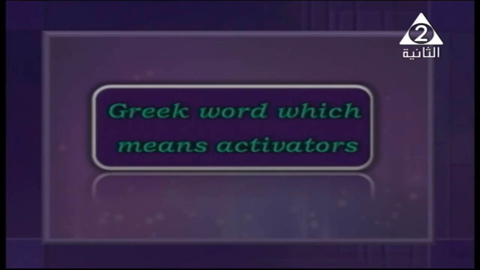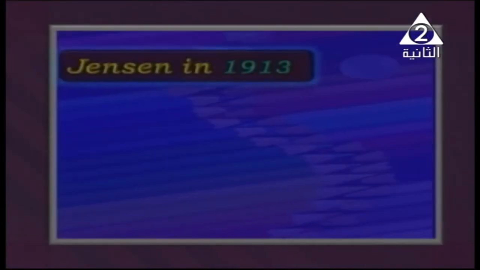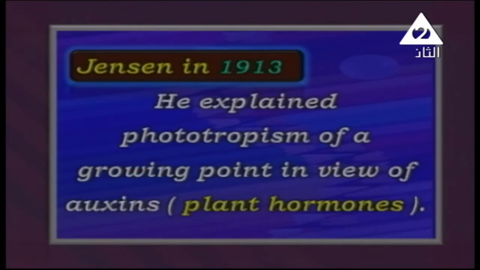After that, we need to know some information about hormones in plants. Let's start with the first scientist we have, Jensen. In 1913, he explained the phototropism of the growing point in view of auxins, which are plant hormones. Let me remind you of the meaning of phototropism.